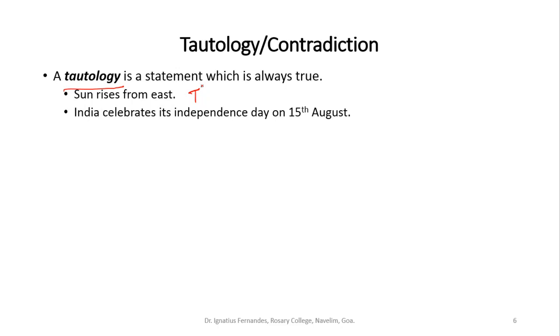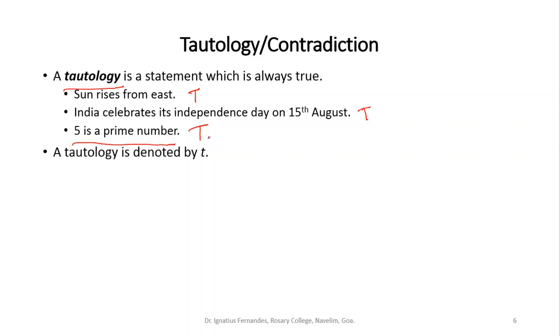You will say this is always true, irrespective of what context you are talking about. So it is a tautology. 5 is a prime number is also always true. So it is a tautology. A tautology is denoted by T.